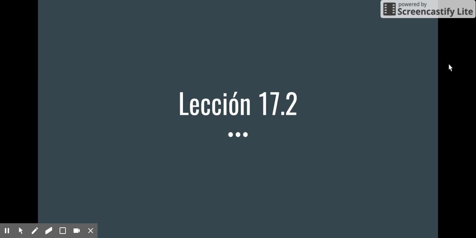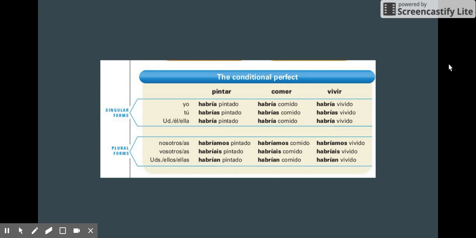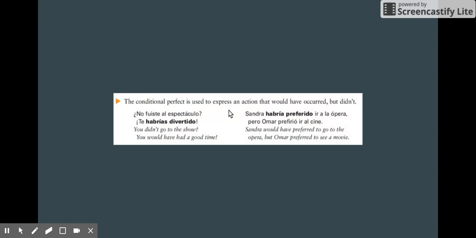For section 17.2, the main topic is the conditional perfect. So as you can see, just like all the other perfect tenses, the conditional perfect is made by conjoining the verbs haber and then the past participle. In this case, the verb haber is conjugated in the conditional tense, and then the past participle is added on to make it into the conditional perfect.